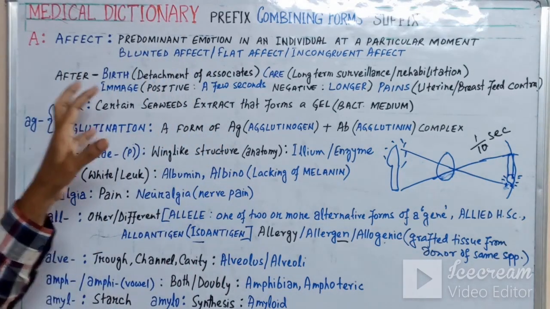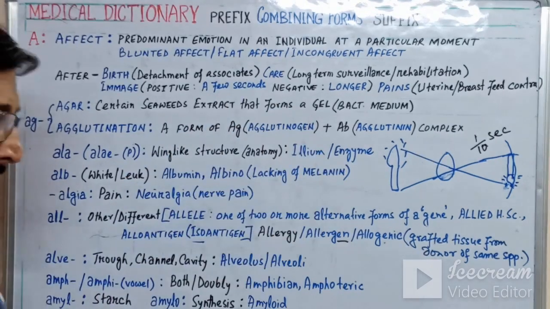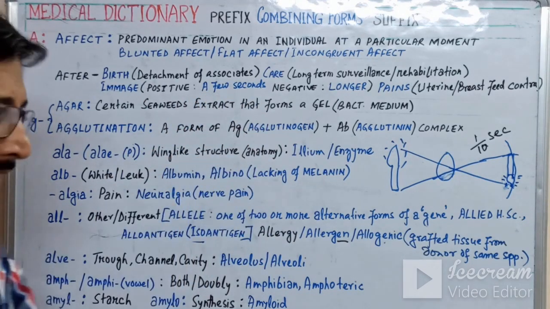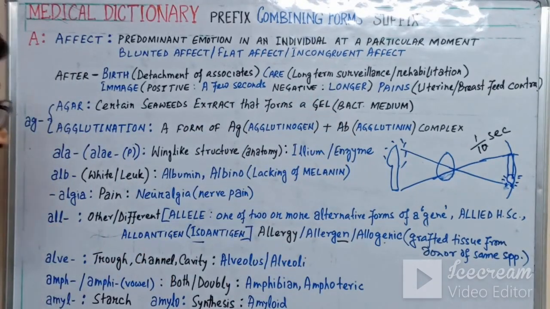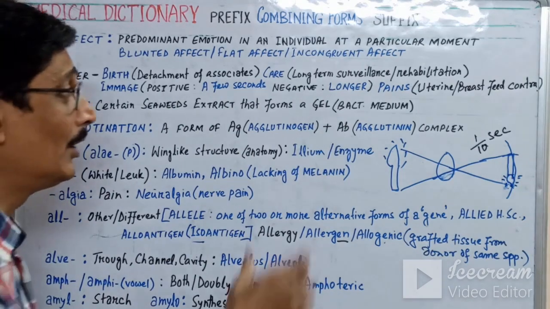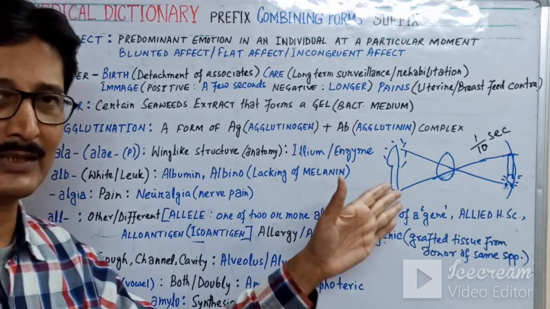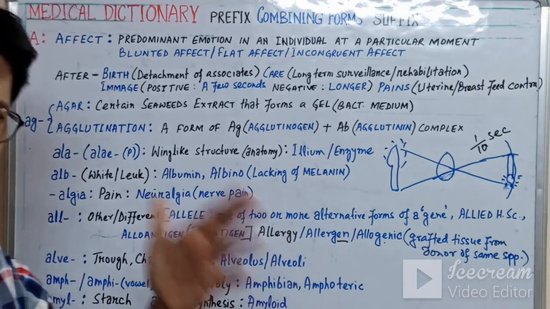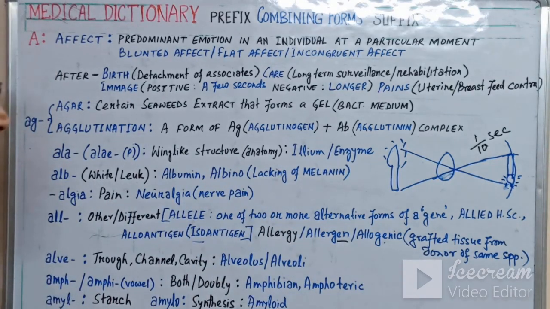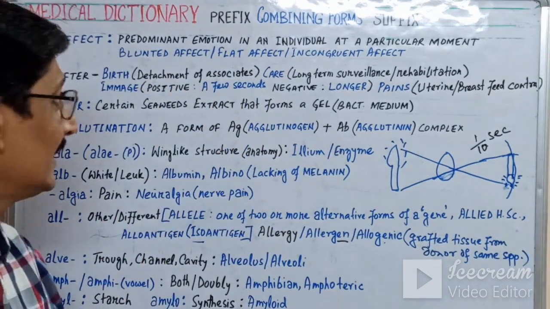So the after image is also of two types, positive and negative. The positive after image stands for a few seconds, and the negative after image stays for more than a few seconds, a longer time duration. After lighting this candle, I keep seeing the candle lighting for another 5 or 10 seconds. This is called a negative after image.